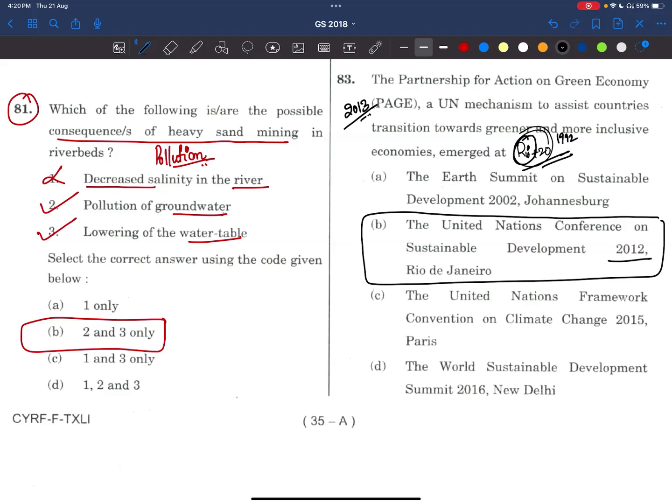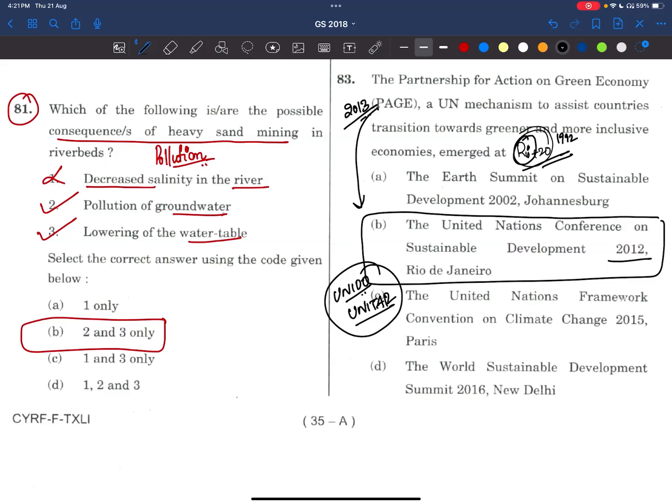There are four organizations running under it, all UN organizations: ILO, United Nations Environment Programme, UNIDO, and UNITAR. Please let me know these things in the comments, friends, then only we'll remember them for a longer time. They provide support and assistance to countries in developing green economies.